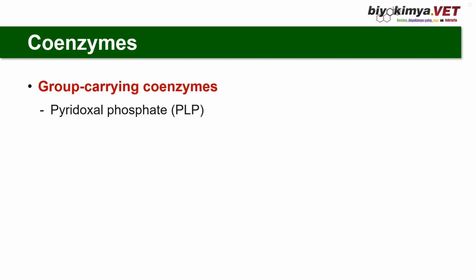Group carrying coenzymes: pyridoxal phosphate (PLP). It is the coenzyme of vitamin B6 and acts as a coenzyme in various enzymatic reactions. Don't forget, it is the coenzyme of vitamin B6. And PLP is involved in all transamination reactions and in certain decarboxylation, deamination, and racemization reactions of amino acids.